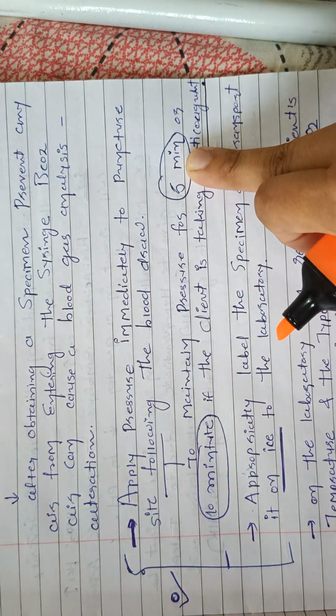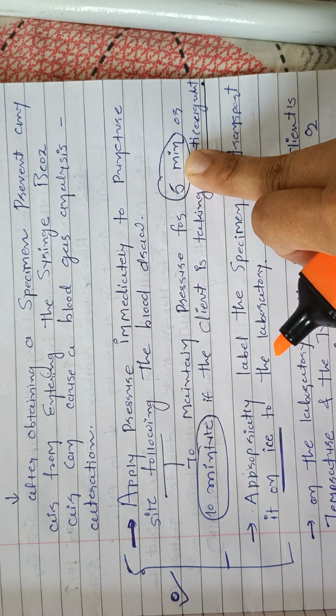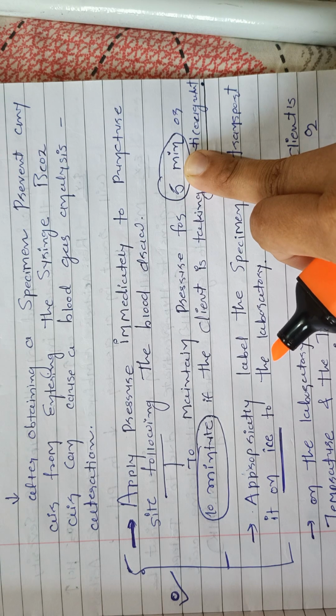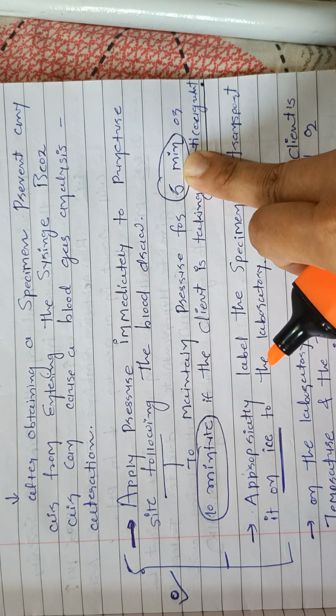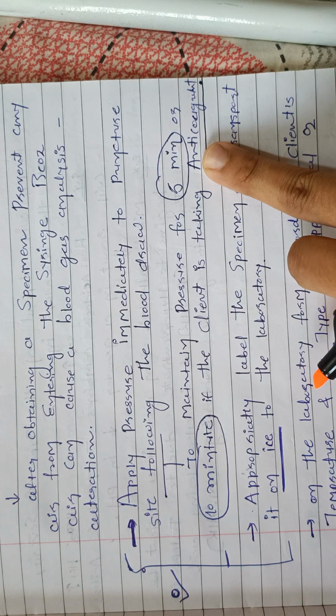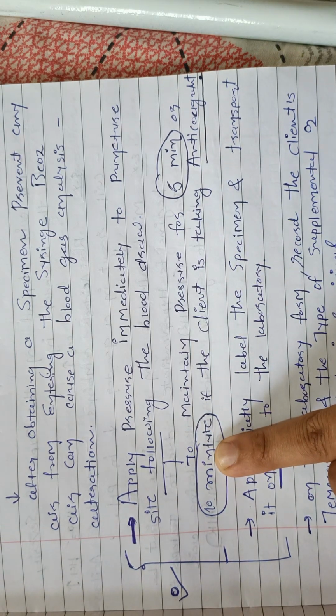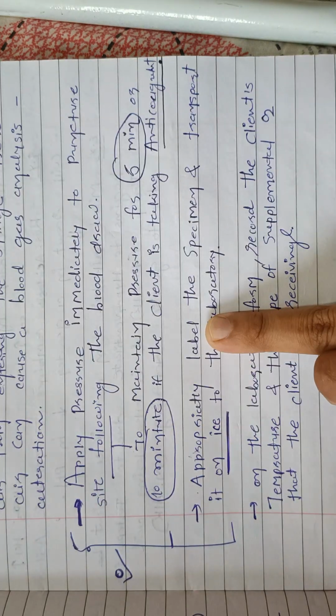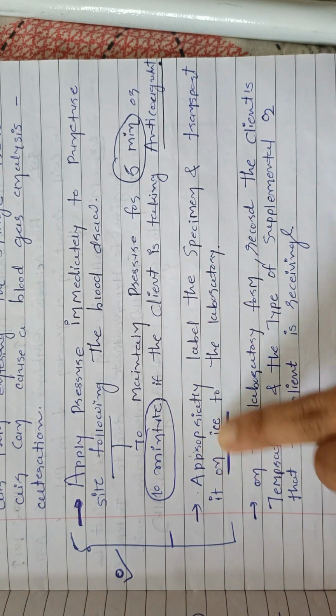If the patient is normal, not taking any anticoagulant, apply pressure for 5 minutes, and if the patient is taking anticoagulant, apply the pressure for 10 or more minutes. Then appropriately label the specimen and transport it on ice.